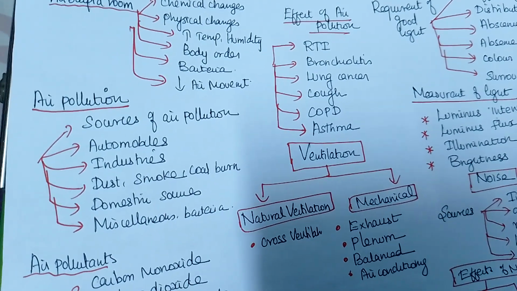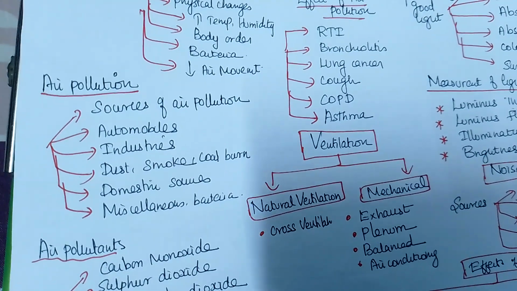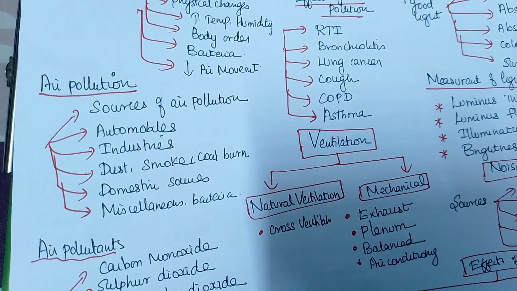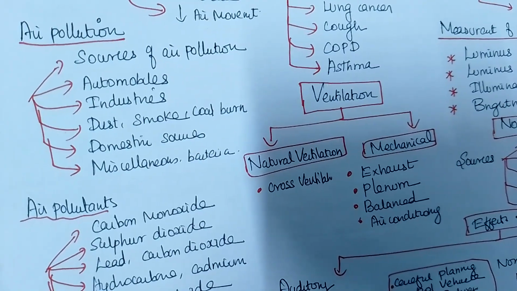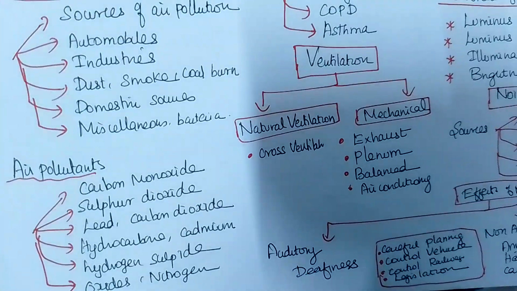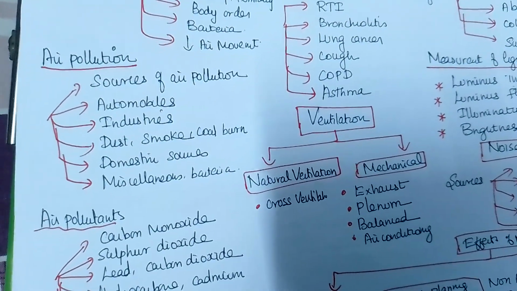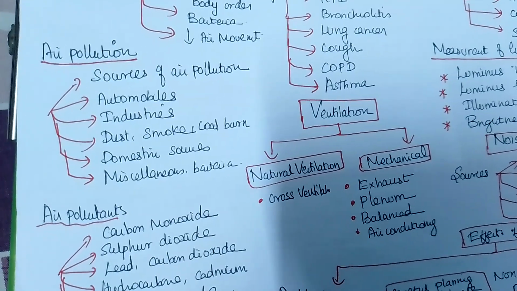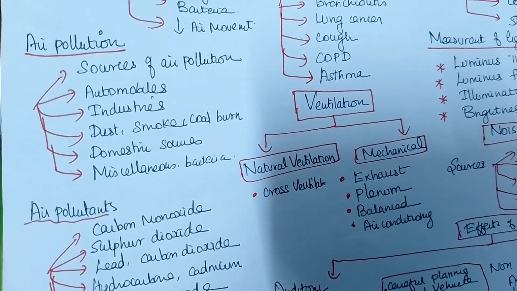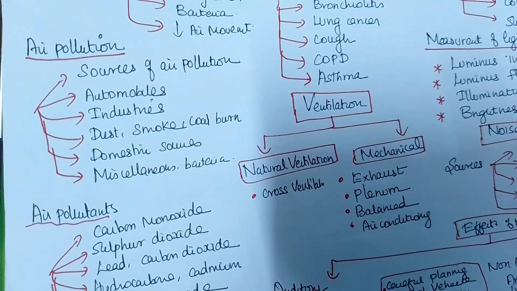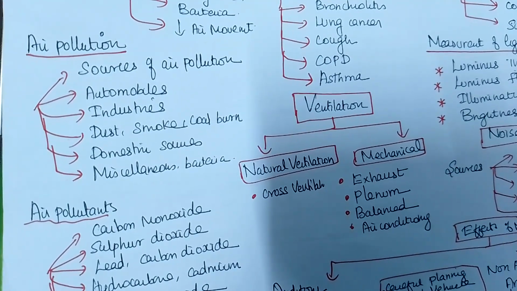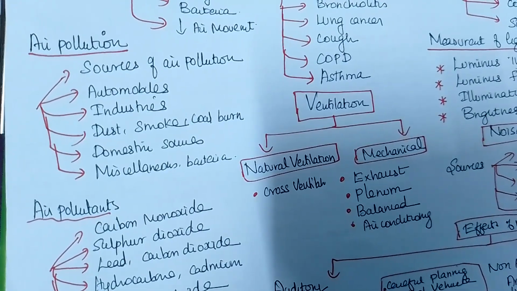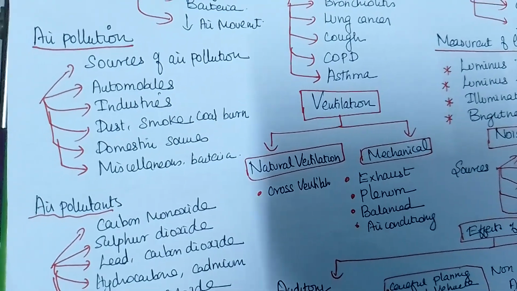The domestic sources: so many people are using wood, and that also brings pollution. And miscellaneous, some bacteria and others are present. Some people are polluting the air with bacteria, right? So these are all the sources of air pollution. If they ask a 5 mark question, you write under this heading, automobiles, describe and write. If it is a 2 mark question, just list down the sources of air pollution.